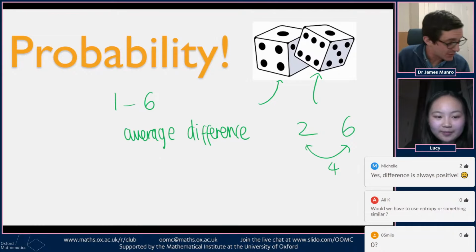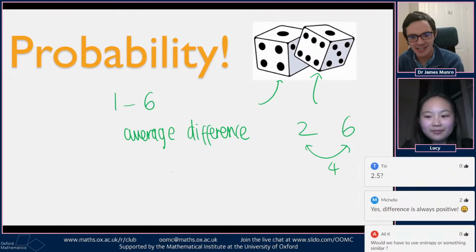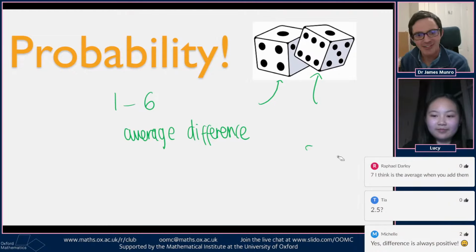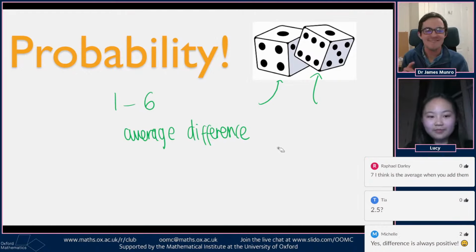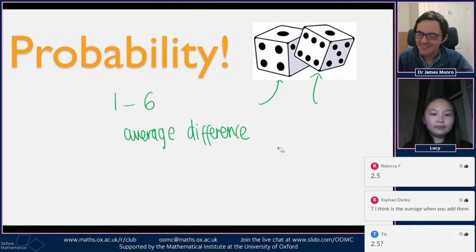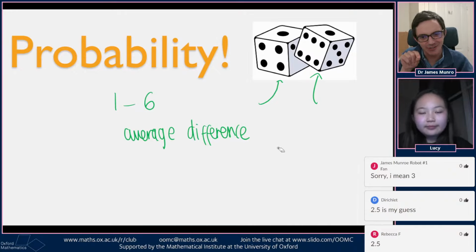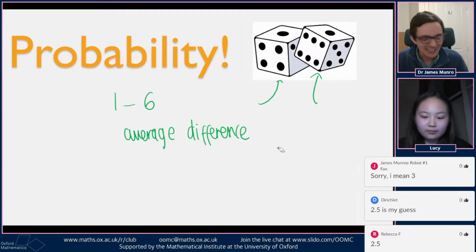What you put in your table is, I guess, a different question. Tia's got a guess, 2.5. Maybe 2.5 is like half of 5, because the difference could be 0 or it could be 5, and 2.5 is somewhere in the middle. Kind of feels about right. People are guessing 2.5, it seems quite popular in chat. Someone wants to put 3, and Raphael says the average is 7 when you add them. It's a tricky question. It's not obvious what the answer should be.